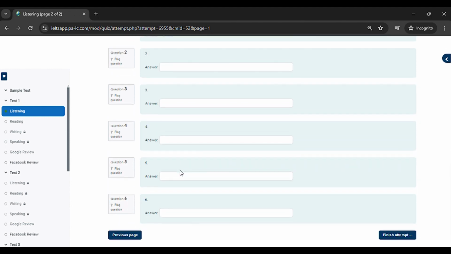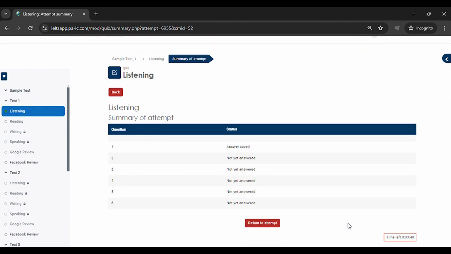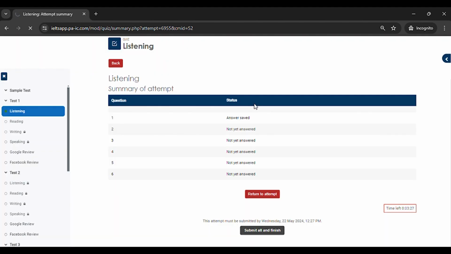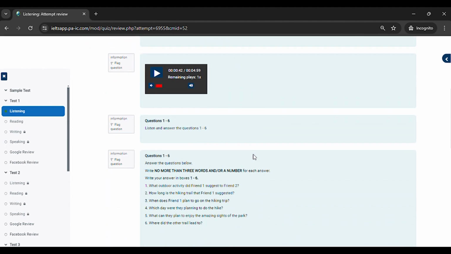Once done, click on Finish Attempt. Scroll down and click on Submit and Finish. Please note that you cannot change or edit your answers once you submit.